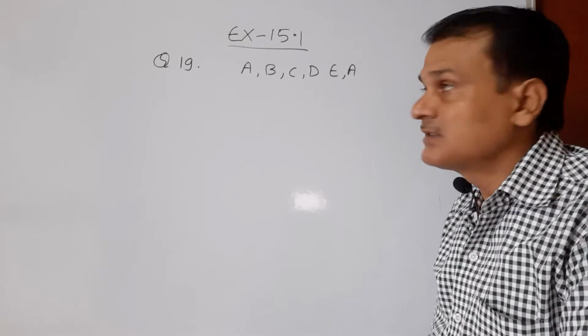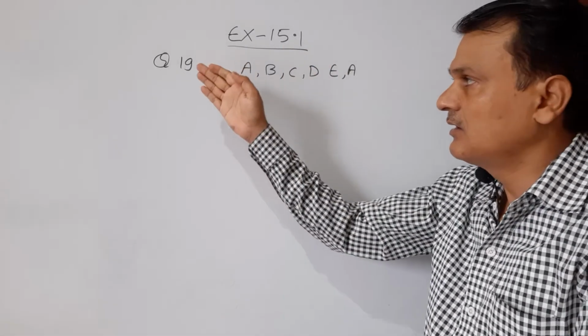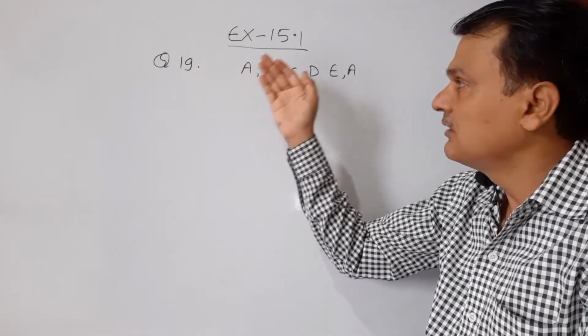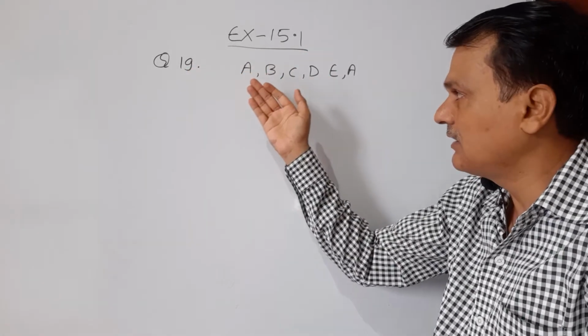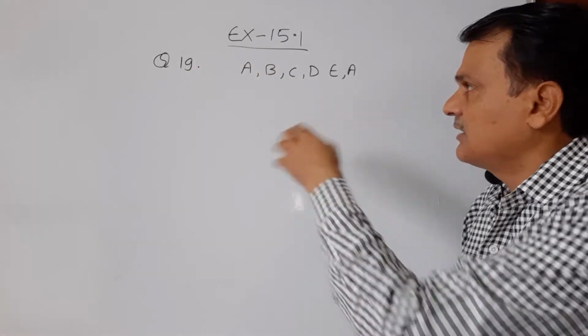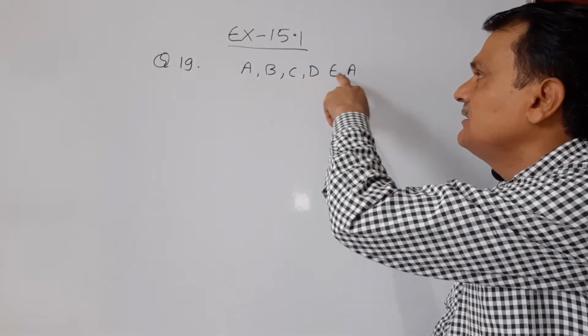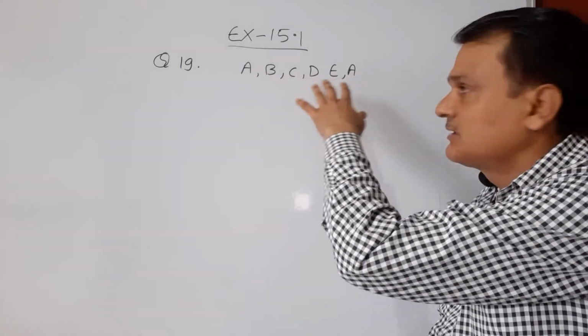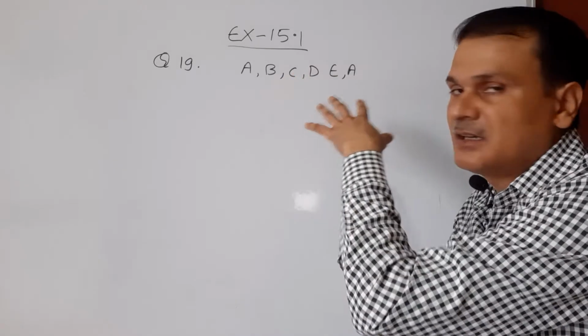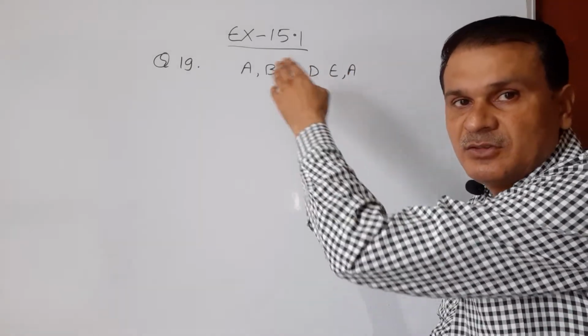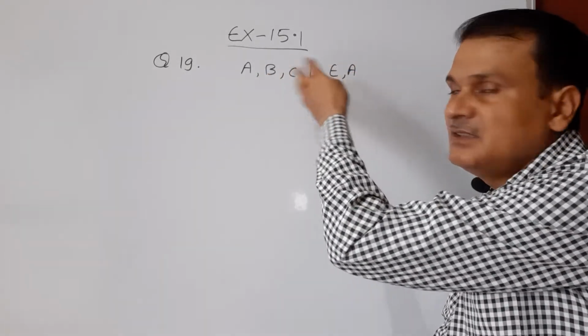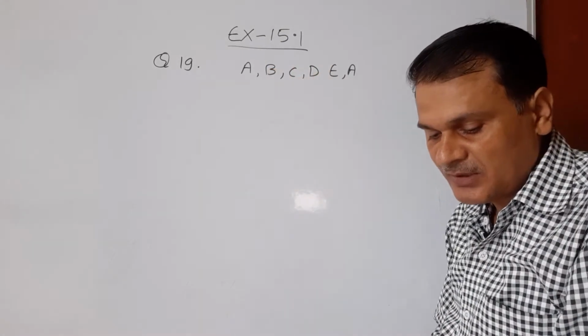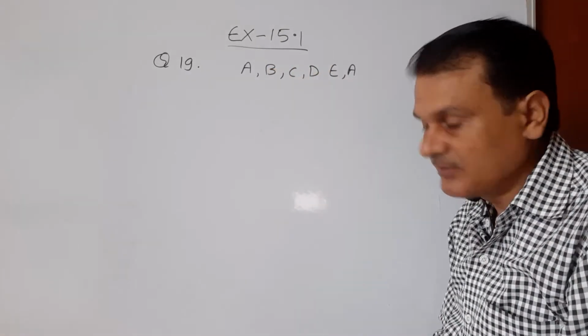Welcome to exercise 15.1 and question number 19. In this question, a child has a die marked A, B, C, D, E and A. So there are 6 faces on the die, with 2 faces marked A, and B, C, D, E on the others. We have to find out the probability of getting A.